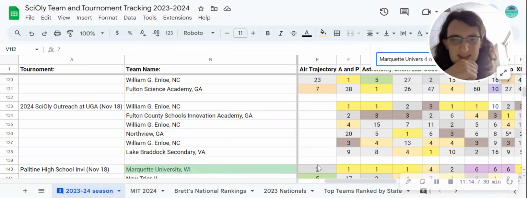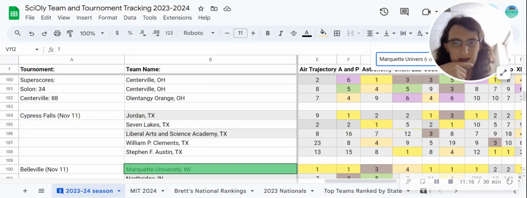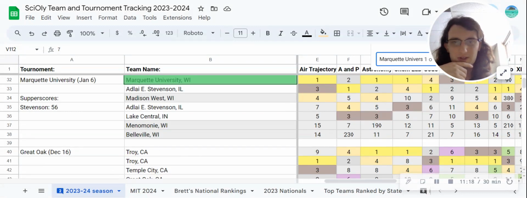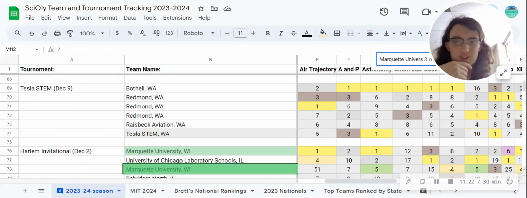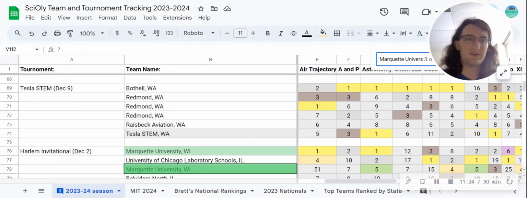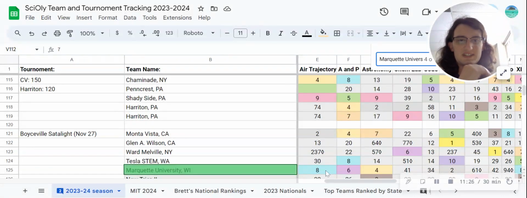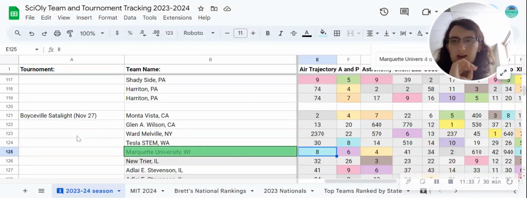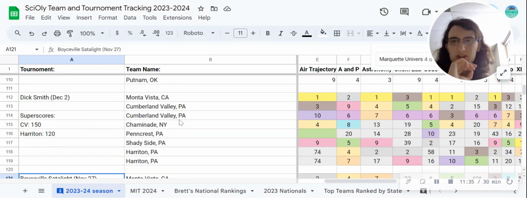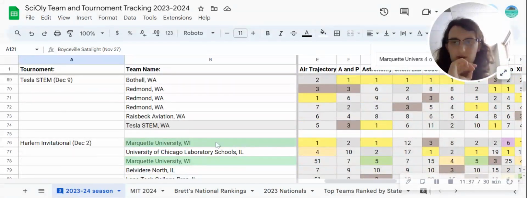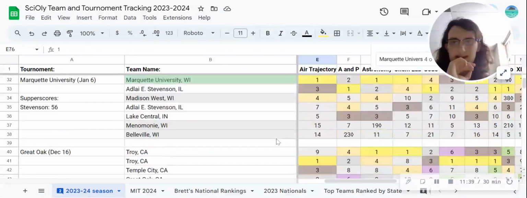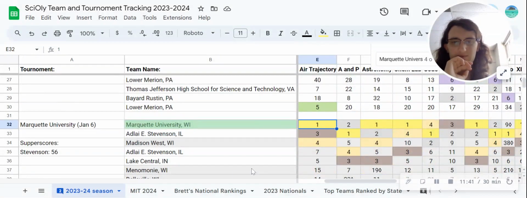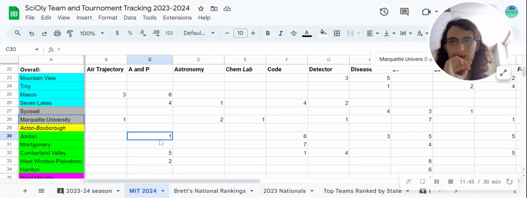So you can see second at Palatine, pretty good. And first at Belleville, very good. First at their own invitational, again, very good. First at Harlem. So you can see as I'm going through here, very consistently getting firsts and seconds. The only indication that they might not do well was at Boyceville, where they got eighth. That was a decent bit ago. Some more recent tournaments have shown me that Marquette is once again very good at air trajectory. So I'm giving them the win there.